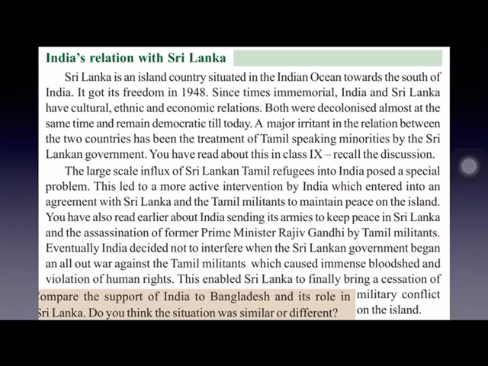So, as a result of this, Rajiv Gandhi was assassinated by the LTTE suicide squad. When he was on an election campaign in Perambadur, he was attacked by a suicide squad who belonged to LTTE, and they assassinated him. Because when he sent army, it was not liked by the Sri Lankan government or the LTTE group also.